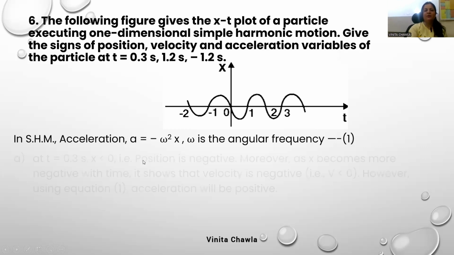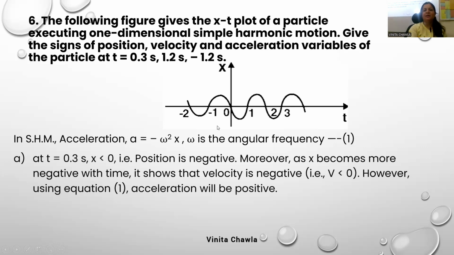So first case, at t is equal to 0.3 second, we have x less than 0. You can see at t is equal to 0.3 second, we are somewhere here. Look at the cursor. So x is negative, and because x is negative, velocity is also negative. Position is negative, so is the velocity, but because acceleration is minus omega square x, if x is negative, then a will be positive at that point, because in the relation we have a negative sign.